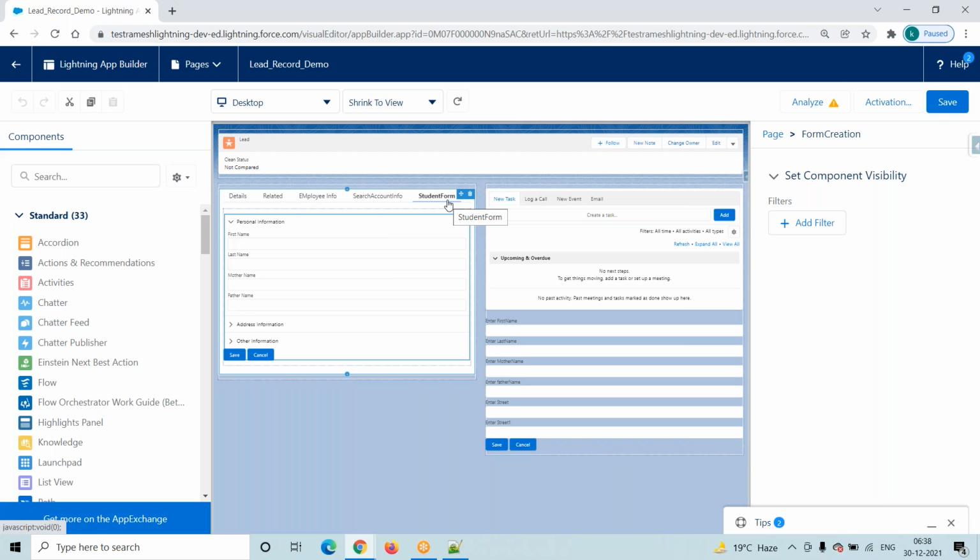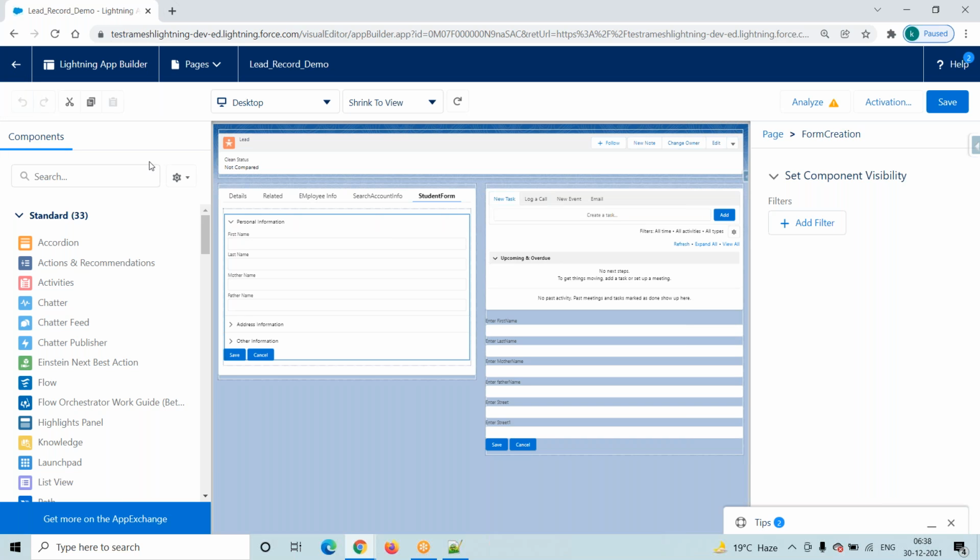How do we know this UI is developed based on this component, Visualforce page or lightning component? Go to that particular record page and click on this one. On the right hand side, you have to observe that page form creation is there. This is nothing but a lightning component. So we will find the lightning component like this.